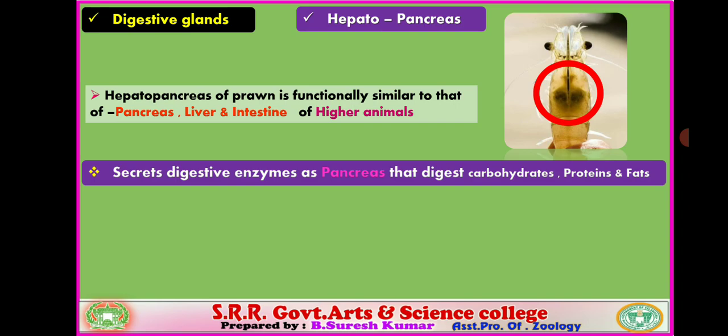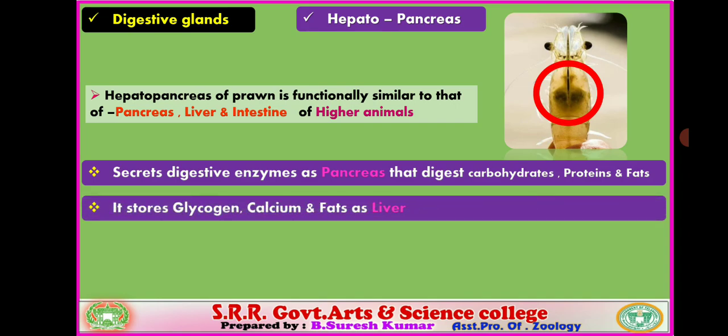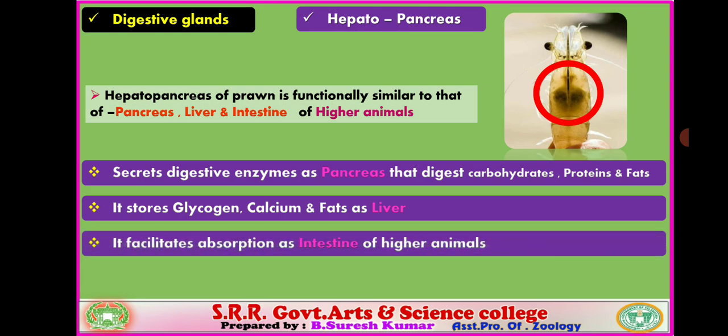It secretes digestive enzymes like the pancreas of higher animals, which are involved in digestion of carbohydrates, proteins and fats. Next, it stores glycogen, calcium and fats like the liver of higher animals, and it facilitates absorption like the intestine of higher animals. So mainly it acts as a digestive gland and storehouse like the liver and facilitates absorption like the intestine. These are the functions of the hepatopancreas.